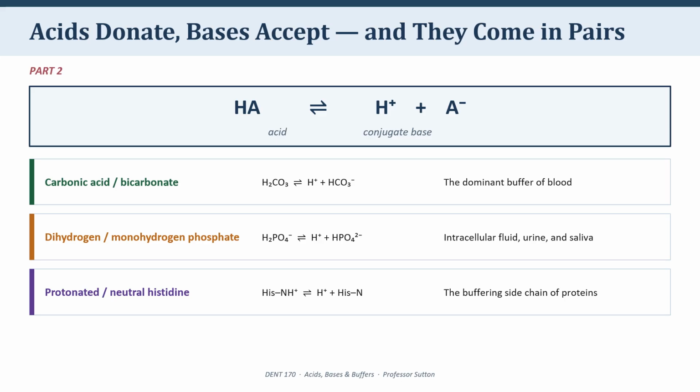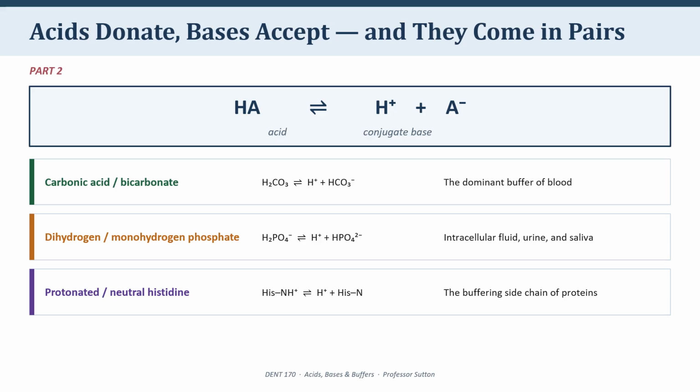HA on the left, H plus and A minus on the right, with a double arrow between them because it goes both ways. Three pairs you'll see repeatedly: carbonic acid and bicarbonate. That's a big one in blood, and we'll spend real time on it. Dihydrogen phosphate and monohydrogen phosphate. That's the phosphate system.